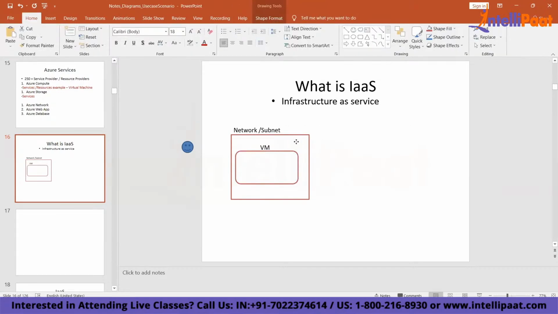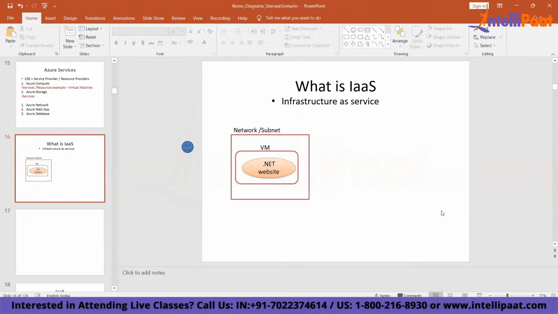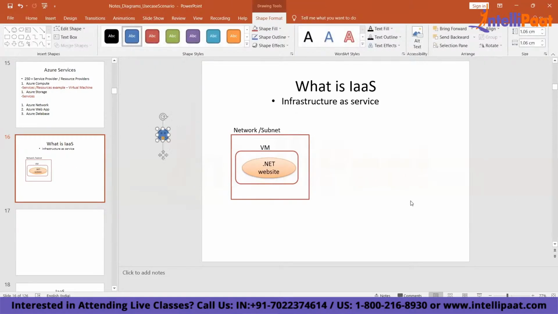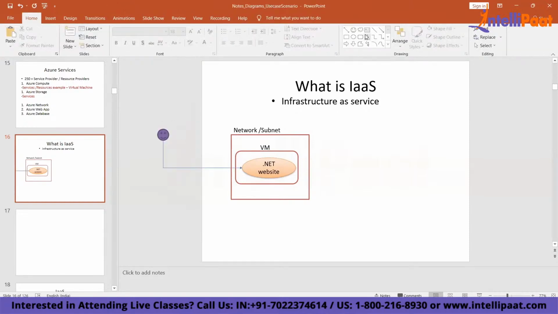Within this VM you're running a website, say a .NET website. And your user connects to your website, using the internet or an intranet. It does not matter, but let's say it is using a website URL.